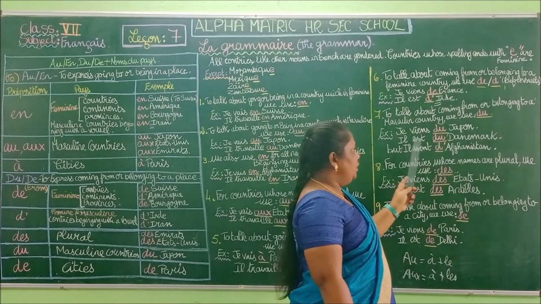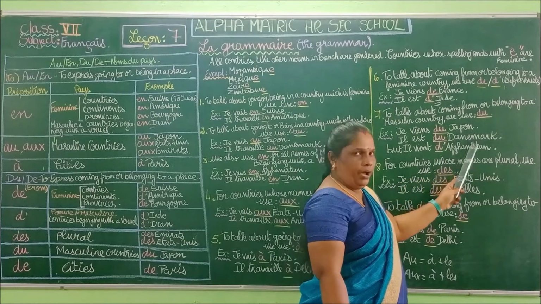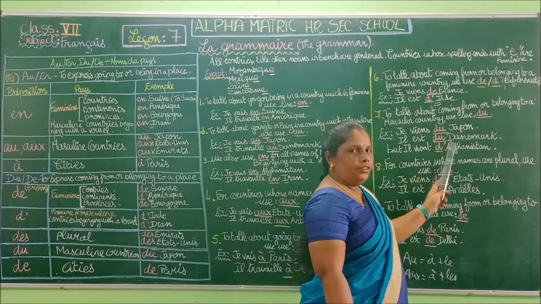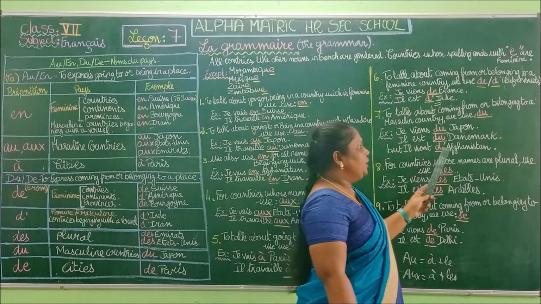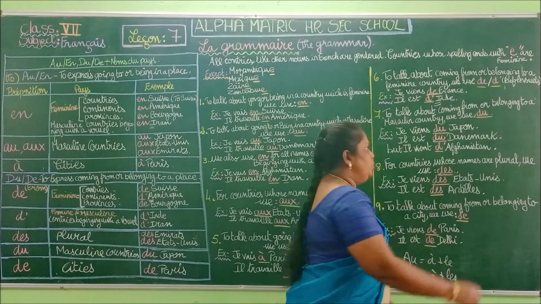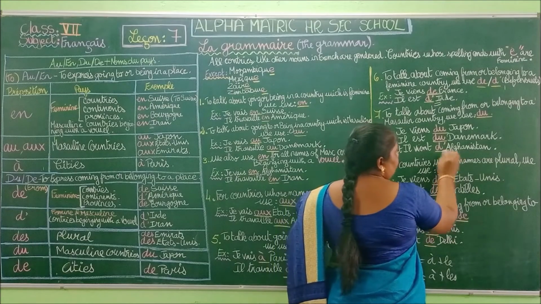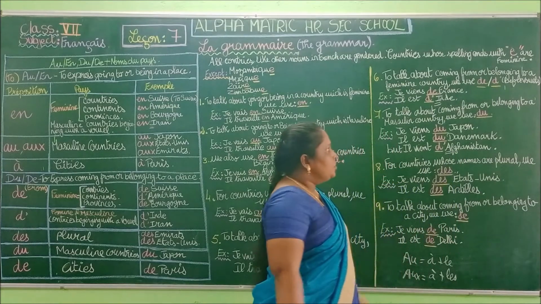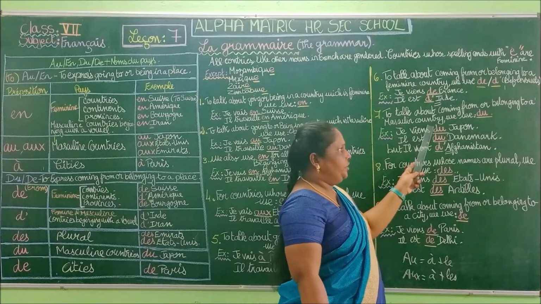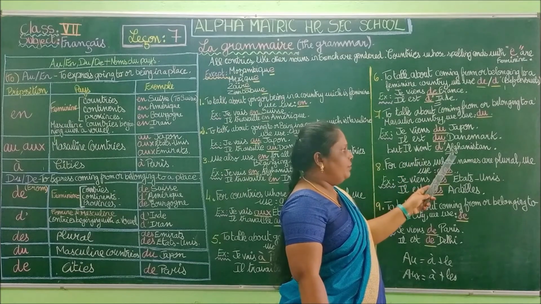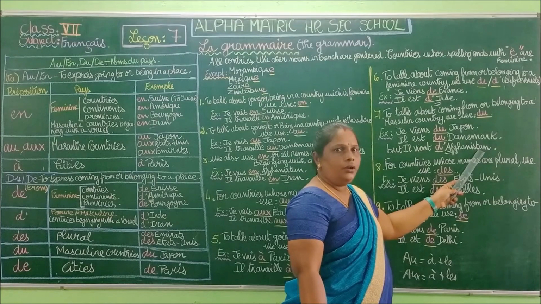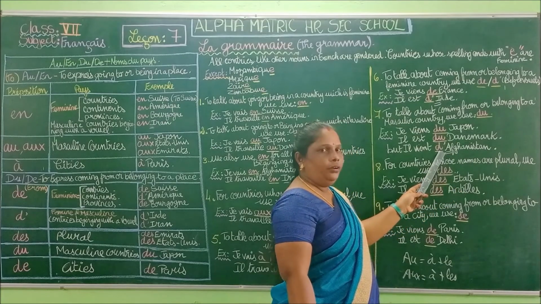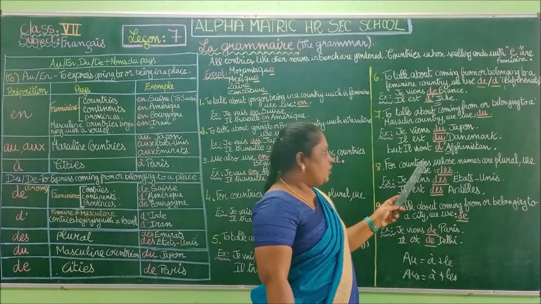Okay, so il est du Danemark. He is from Denmark. But il vient d'Afghanistan. So you can see you have a vowel. So we saw for national country. Okay, so here you have a vowel. It is coming from Afghanistan. Okay, so you have to put D apostrophe.